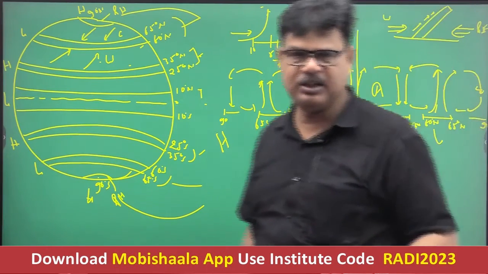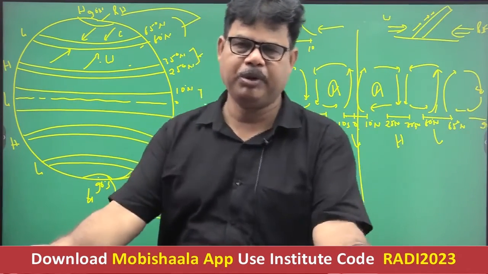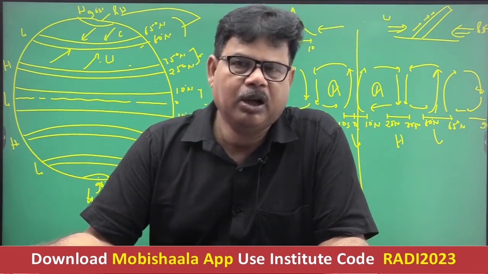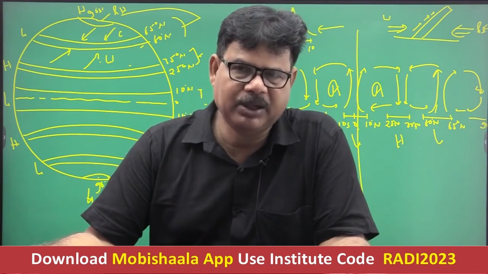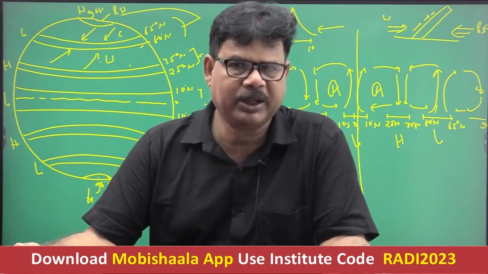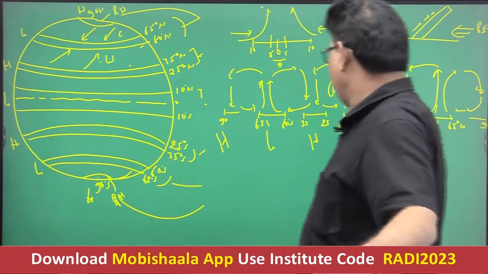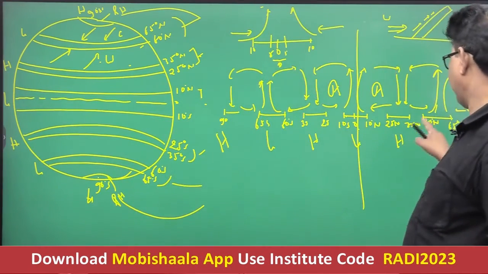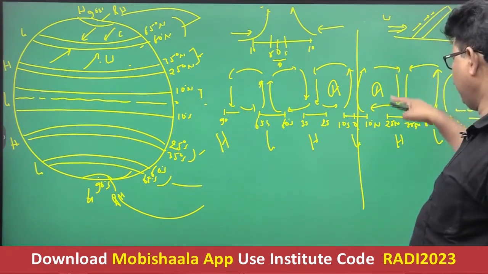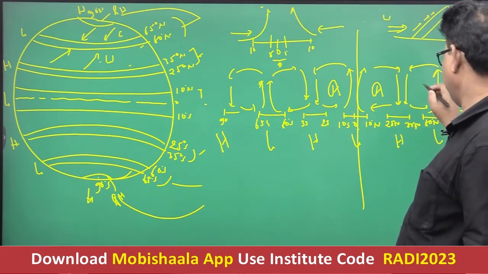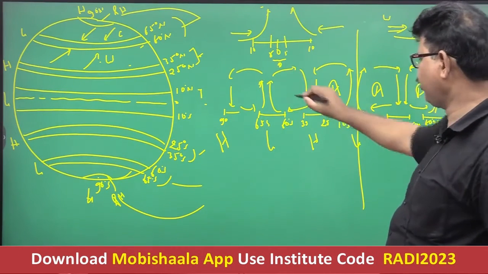What is Hadley cell? It is clear, na? The cell formed between the equatorial low pressure belt and the subtropical high pressure belt is referred to as Hadley cell. Okay, right? The second cell is between the subpolar low pressure belt and the subtropical high pressure belt. This is B in both the hemispheres, right?